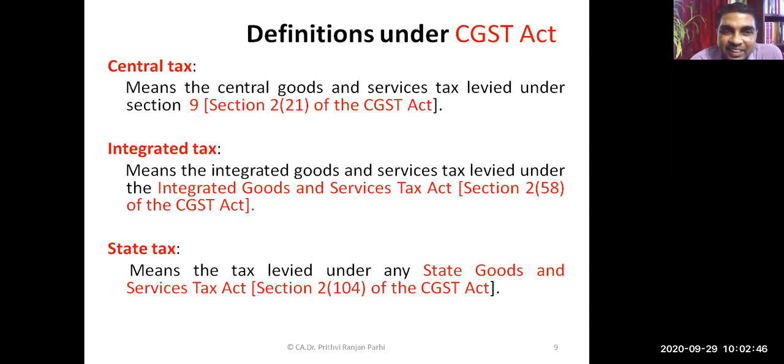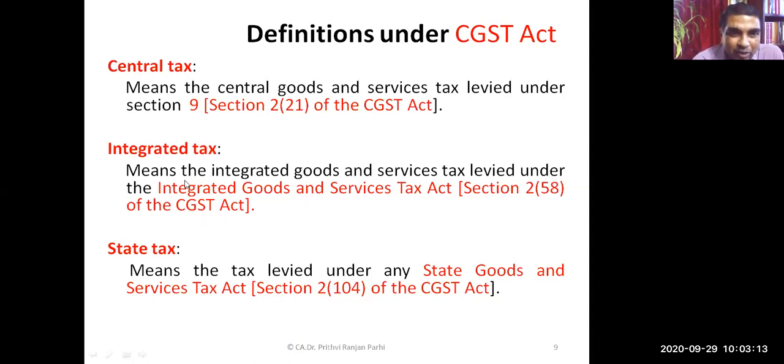And what is integrated tax? Integrated tax means the integrated goods and services tax levied under the Integrated Goods and Services Tax Act. Central tax is levied under the CGST Act and IGST is levied under the IGST Act, but it is defined under section 2(58) of the CGST Act.